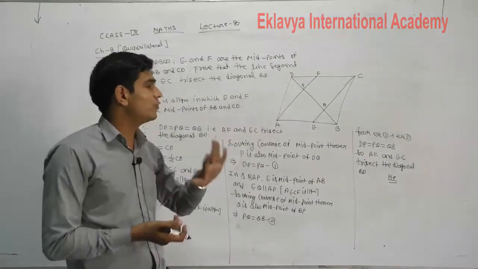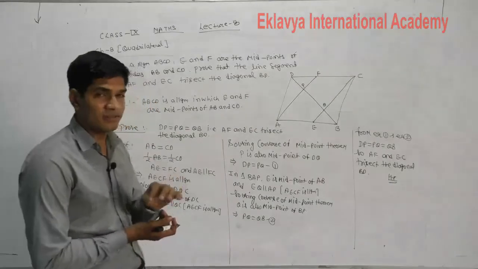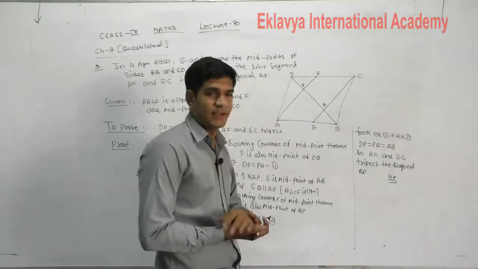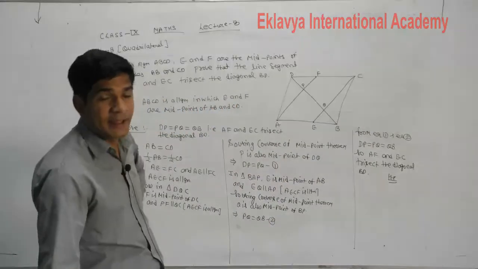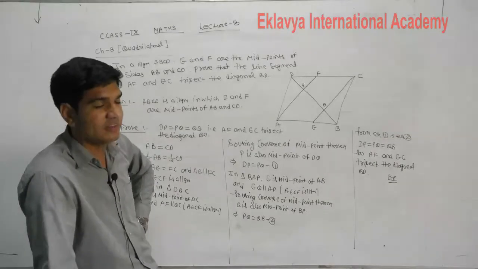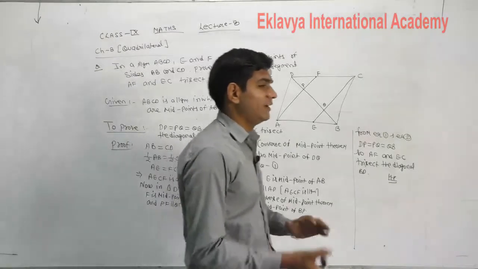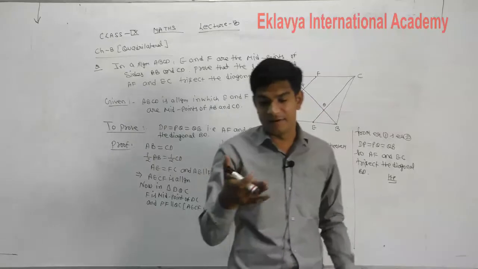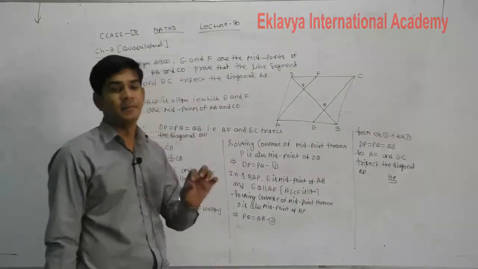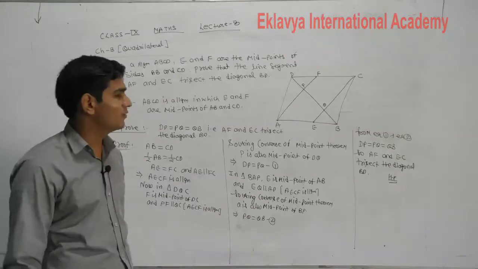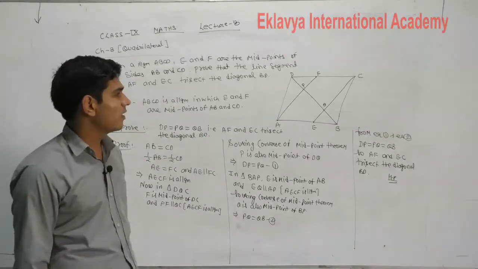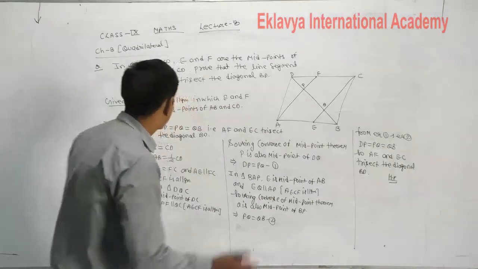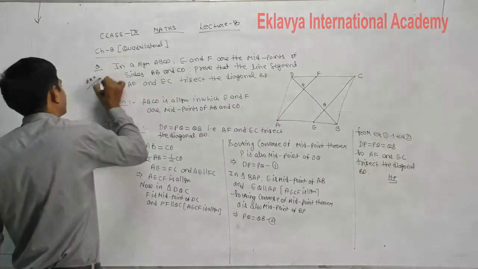Now we proved that that is the parallelogram. Understand what is the need of the parallelogram? Because we want to prove these sides also parallel. After that we select here triangles and apply the converse of the midpoint theorem. And what is the statement of the converse of the midpoint theorem, student? If in a triangle one side's midpoint is given and a line is parallel to the third side, then the remaining point is also the midpoint. With the help of the converse of the midpoint theorem, we proved that AF and EC trisect the diagonal BD. That question is also very important.